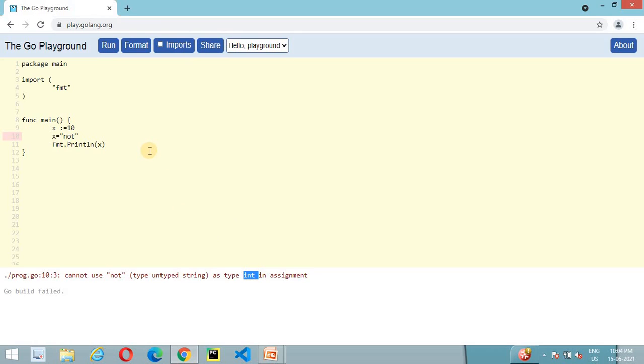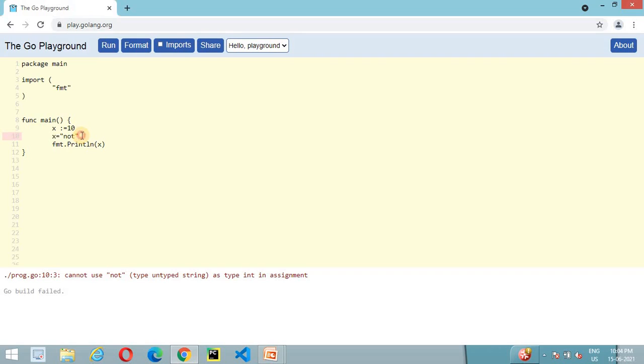So the compiler raised an error here in this case as well. I hope we covered almost all types of variables using the short form.